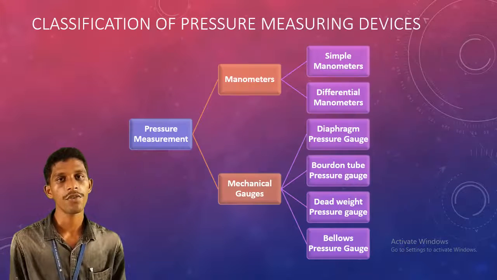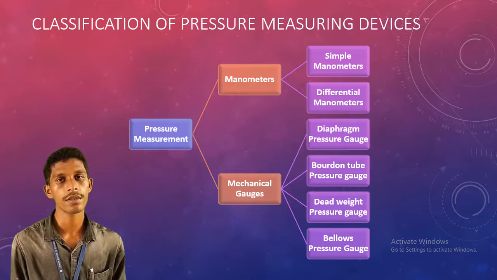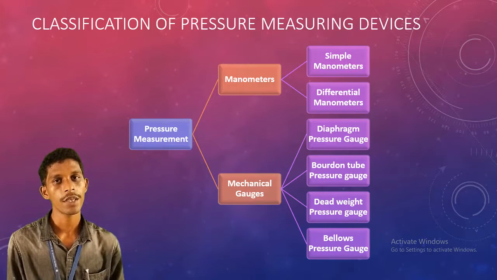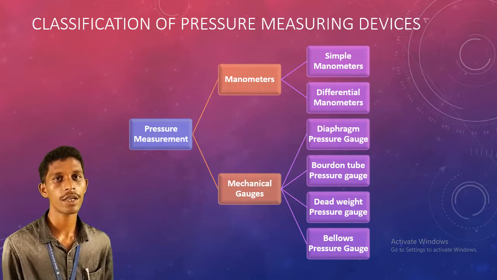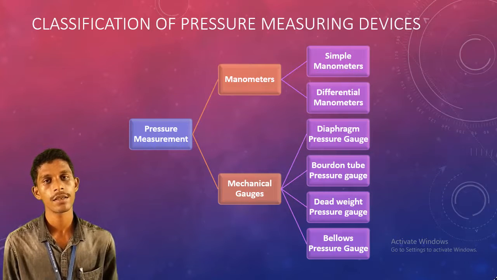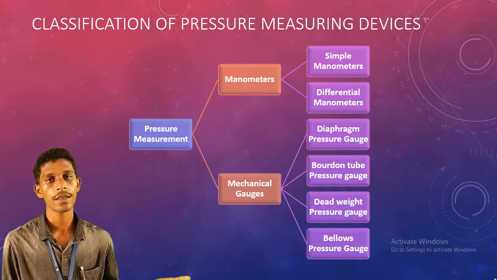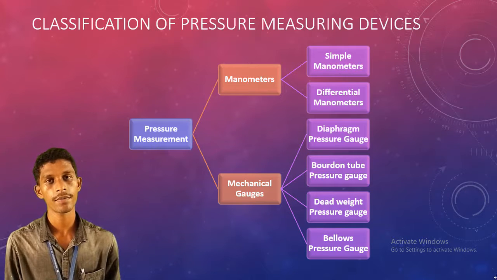See the classification of pressure measuring instruments. Basically they are of two types: manometers and mechanical gauges. Manometers are of two types, simple manometer and differential manometer.